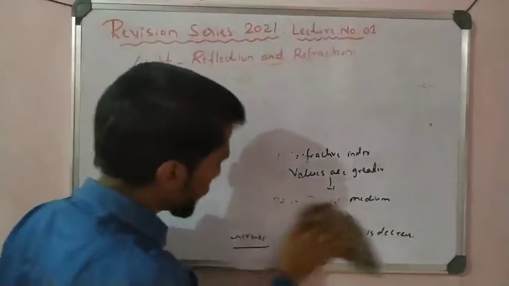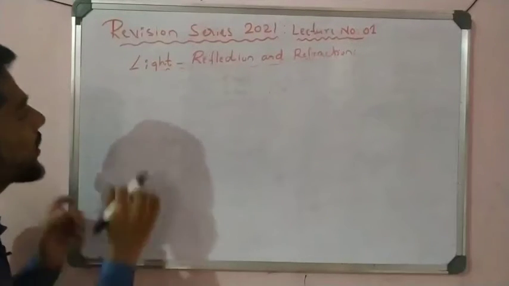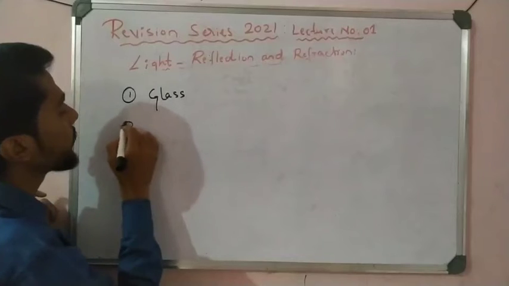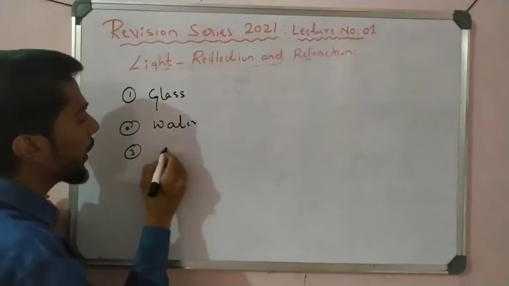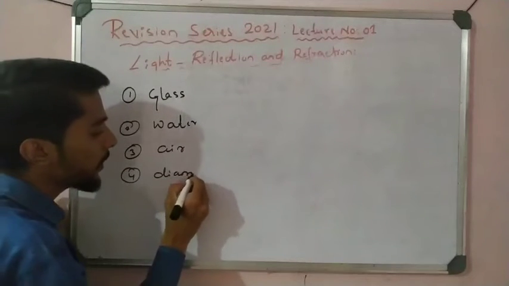So for example, I can take some mediums here: glass, water, air, diamond. Okay, some examples.